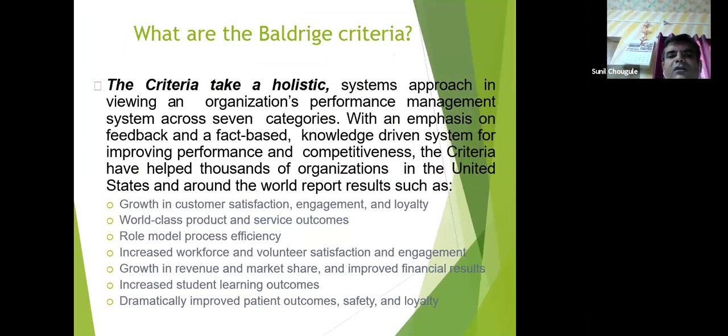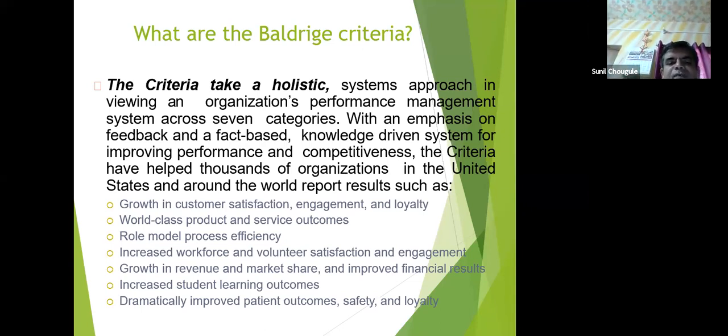Now, what are the criteria for Baldrige? What are the Baldrige criteria? The criteria take a holistic approach in viewing an organization's performance. There are 7 categories, and the focus is on a feedback and fact-based, knowledge-driven system for improving performance and competitiveness. This criteria helps thousands of organizations in the US and around the world. Now which are those 7 criteria?